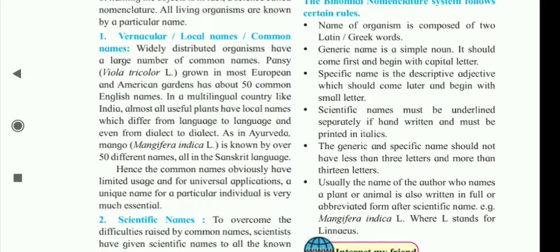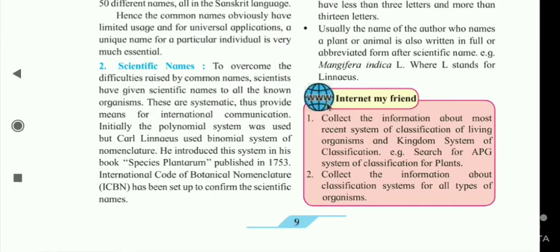In a multilingual country like India, almost all useful plants have local names which differ from language to language and even from dialect to dialect. As in Ayurveda, mango, Mangifera indica L., is known by over 50 different names, all in the Sanskrit language. Hence, the common names obviously have limited usage, and for universal application, a unique name for a particular individual is very much essential. Scientific names.